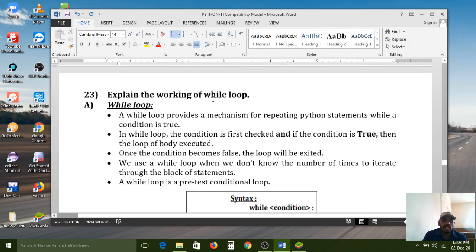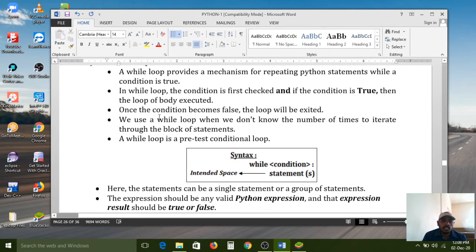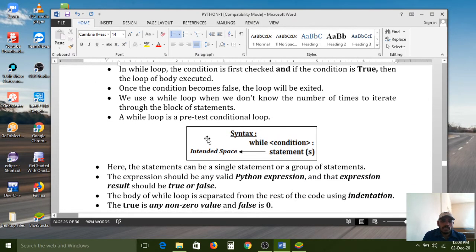Explain the working of the while loop. A while loop provides a mechanism for repeating Python statements while a condition is true. All of you carefully observe. Here I have given one syntax: while, and in between the braces, the condition. If this condition is true, then only the control will enter the block.